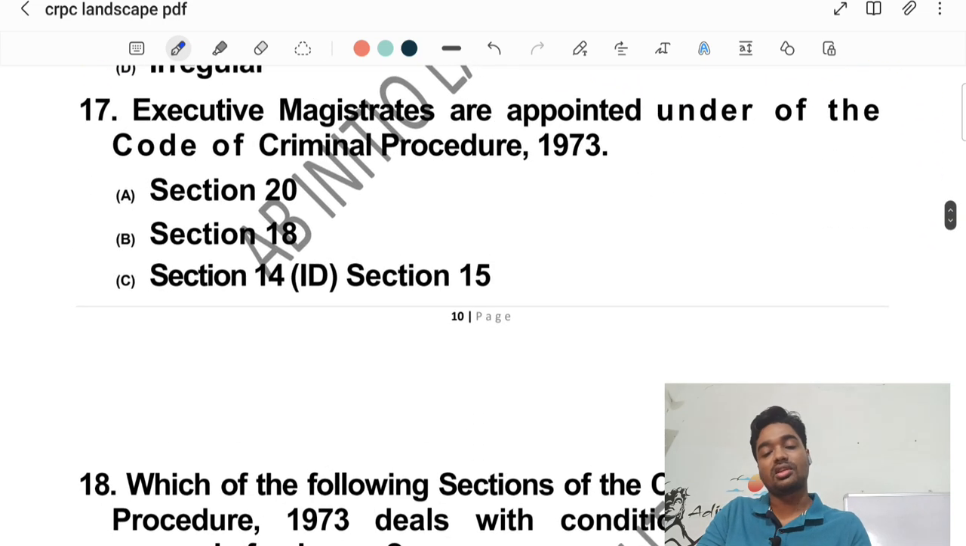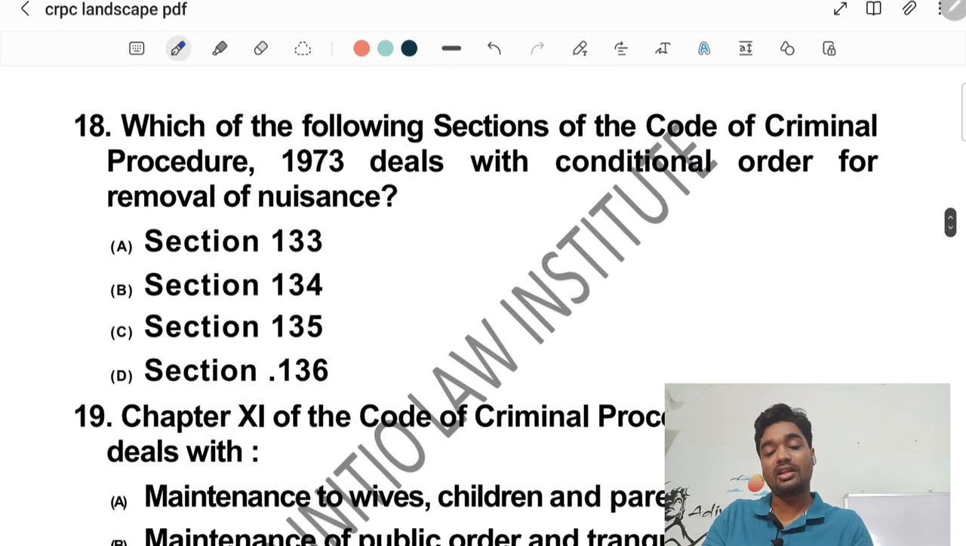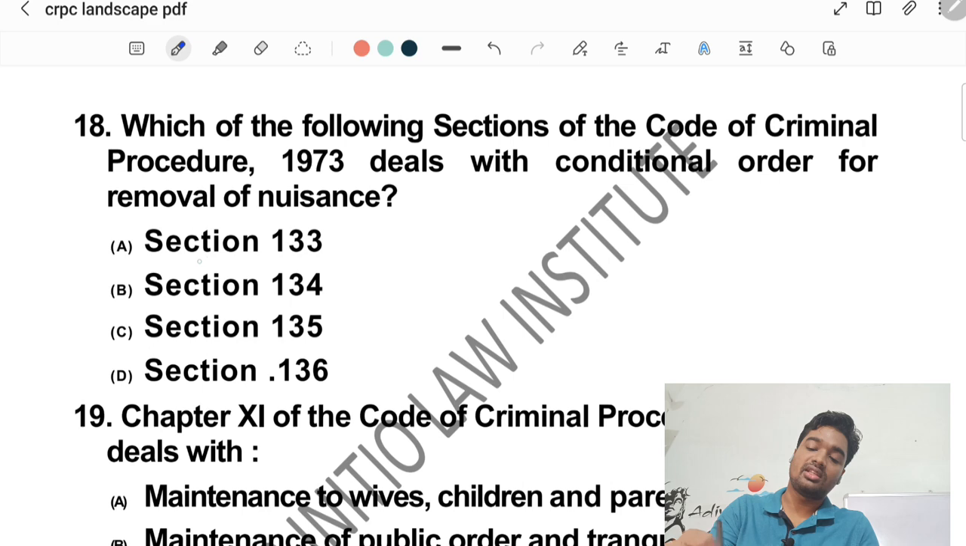Question number 17. Executive magistrates are appointed under dash of the Code of Criminal Procedure. Again, this is a direct question. The answer would be option A, section 20. Question number 18. Which of the following sections of the CrPC deals with conditional order for removal of nuisance? It is again also a direct question, section 133 of CrPC.